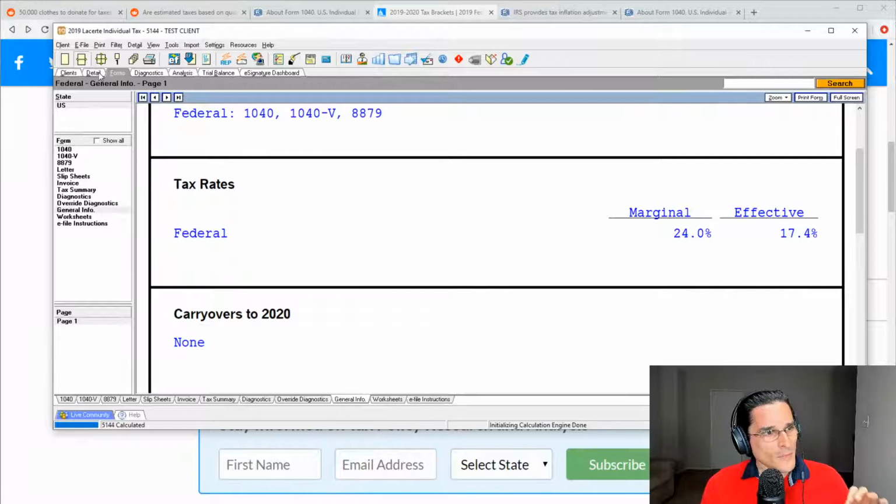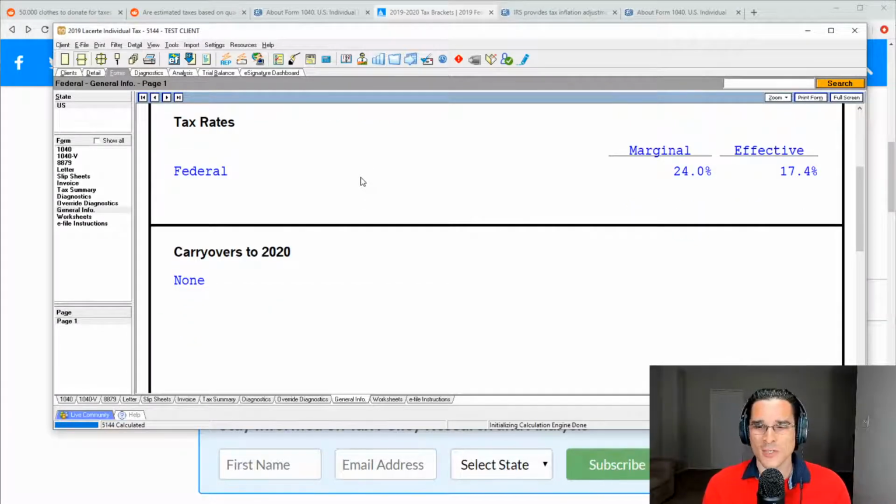And really, when you're thinking about marginal tax rates, you want to figure out where they're applicable most. Marginal tax rates are important if you're considering adding X amount of income to your current situation. What's that going to do? The marginal rates are important there because if you get into a certain tax bracket, any additional income is going to be taxed at that marginal rate until you hit the next bracket.